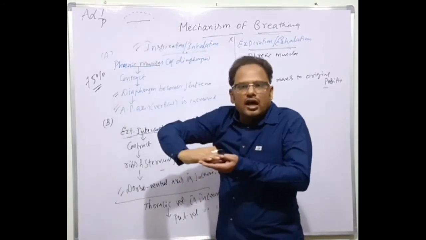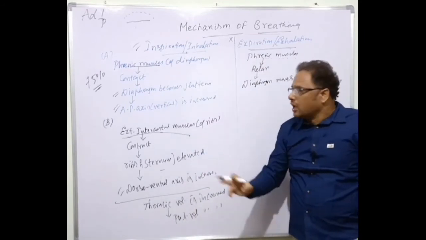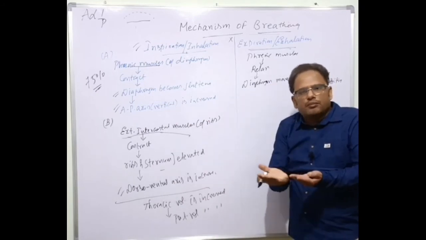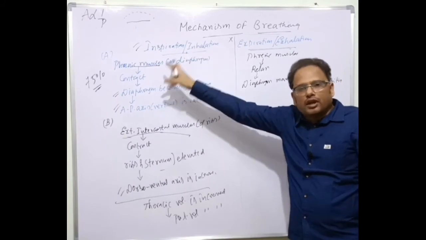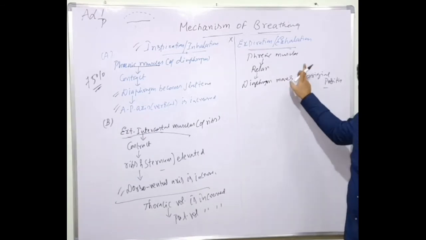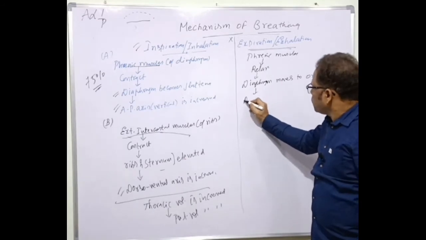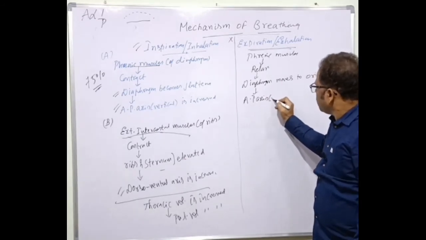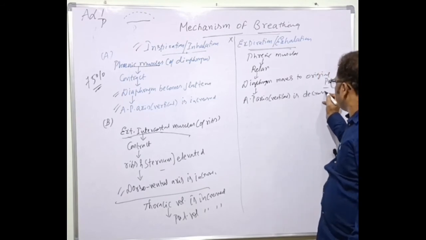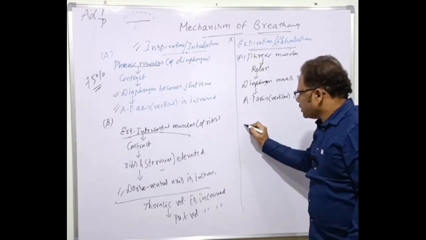That is, the area is now decreased in the antero-posterior axis or vertical axis. Here, the area is increased in the antero-posterior axis because the diaphragm is becoming flattened because of the contraction of which one? The phrenic muscles. Here, what happens? Because the phrenic muscles are relaxed, the diaphragm comes back to the original position. As a result, the area is decreased here. The antero-posterior axis or vertical axis is decreased. The vertical axis is increased here, decreased there. That's the difference here.